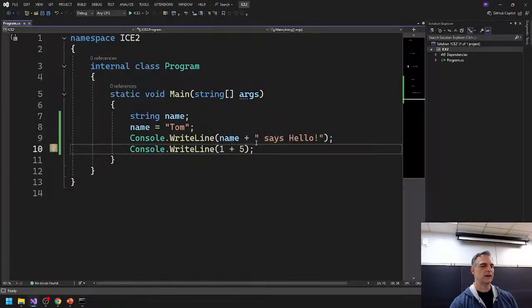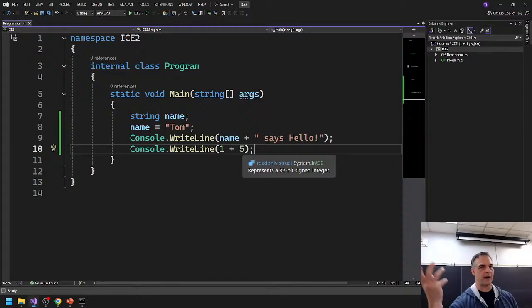And there's some stuff that it can do. So what does it do? It takes 1, okay, one's a numeric literal, right? It adds it to 5, comes up with an answer, and then spins it into 6. Now I have 6. That's the evaluated answer. Now I have a numeric literal that's 6. And then I take that 6 and pass that into writeLine. I don't pass 1 plus 5 into writeLine. I pass 6 into writeLine. And that's what gets outputted.